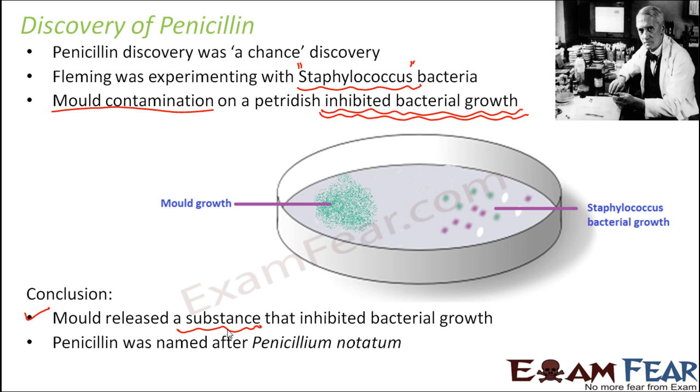He named that substance penicillin after the name of the mold, Penicillium notatum. The mold which was growing here was Penicillium notatum. From that name he named the first antibiotic penicillin. This substance was nothing but the antibiotic, and the antibiotic was nothing but penicillin. So this particular antibiotic was named penicillin. Later, over a period of time, many different antibiotics were formed from different other microbes, but this was the first antibiotic. So this is how penicillin was discovered.